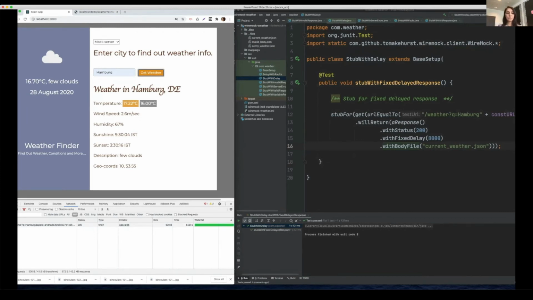So we experienced that the user was given good feedback with a loading sign on the top saying that yes, we are processing your request and we have some delays. So it's good user feedback. And these kinds of things we can also test easily with the help of stubbing.